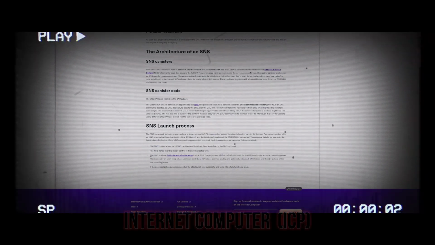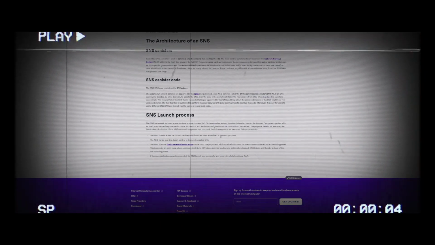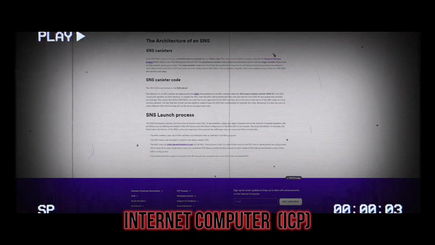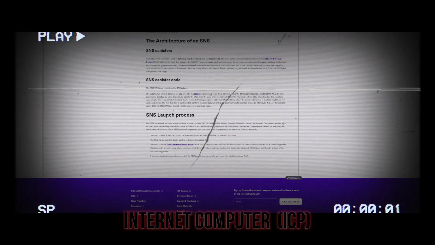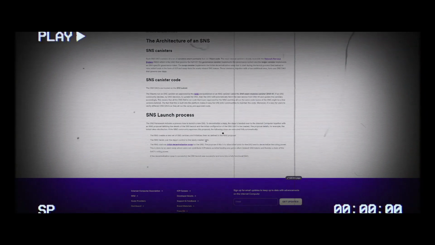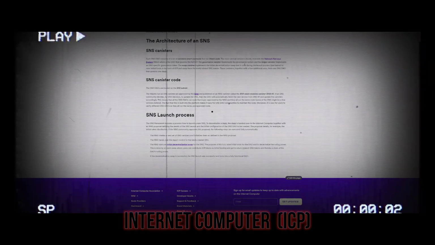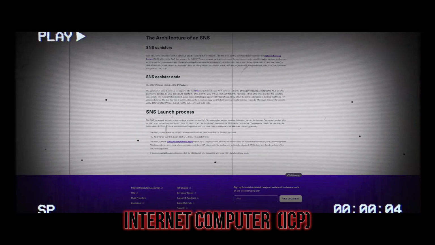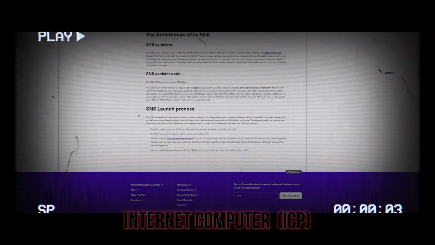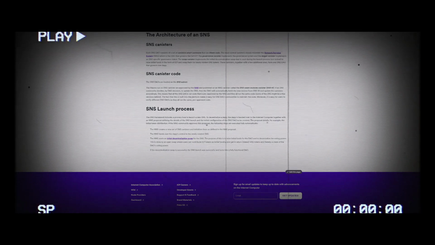SNS launch process. The SNS framework includes a process for how to launch a new SNS, to decentralize a dApp. The dApp is handed over to the Internet Computer together with an NNS proposal defining the details of the SNS launch and the initial configuration of the SNS DAO to be created. The proposal details, for example, the initial token distribution. If the SNS community approves this proposal, the following steps are executed fully automatically.